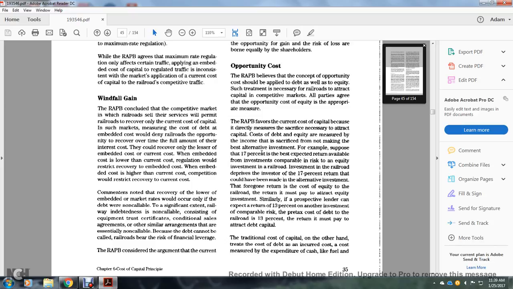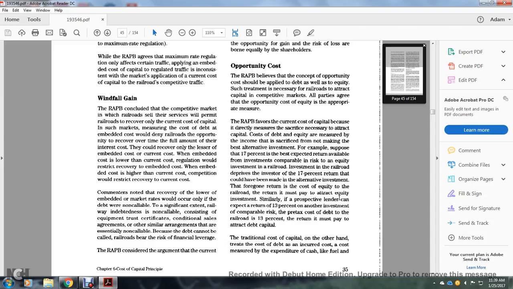For example, suppose that 70% of the best expected return available from an investment comparable in risk to the equity of the railroad deprived the investor of a 17% return that could have been made with the alternative investment. The foregone return is the cost of the equity to the railroad, the return it might pay to attract equity investment.